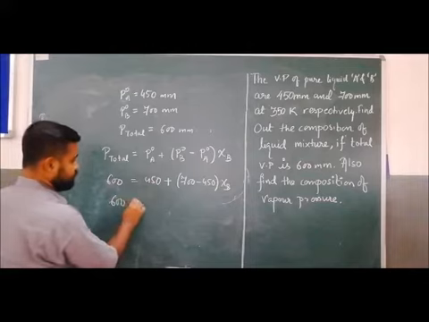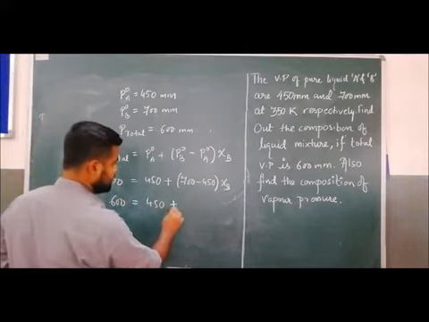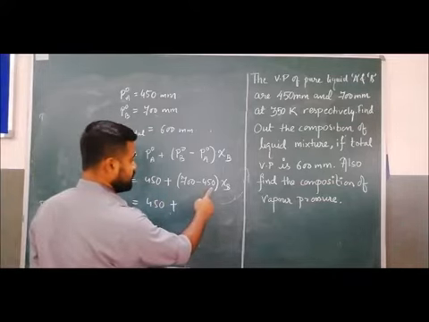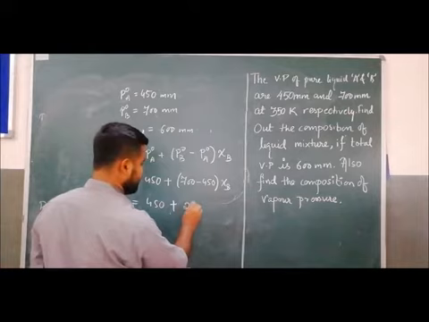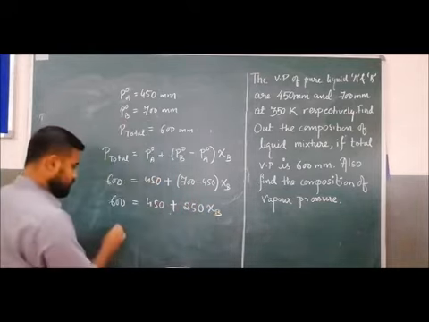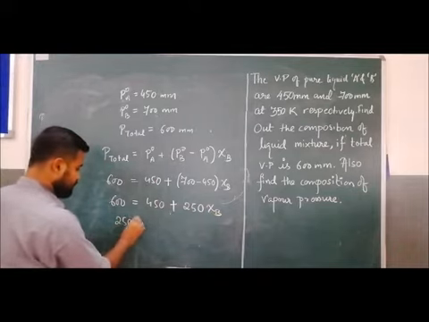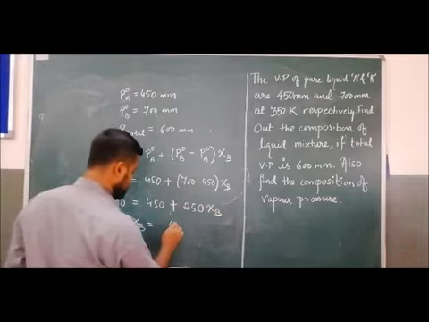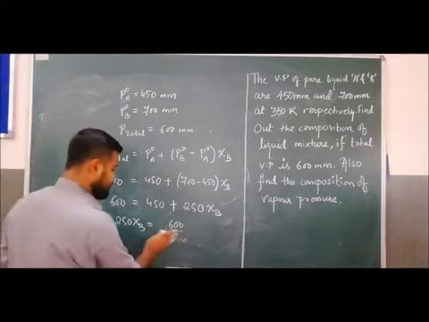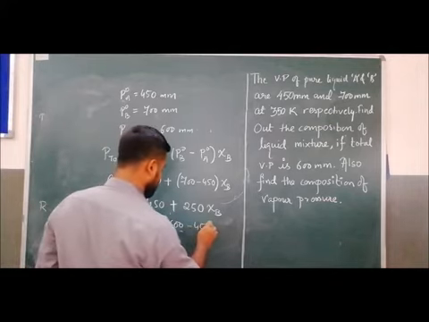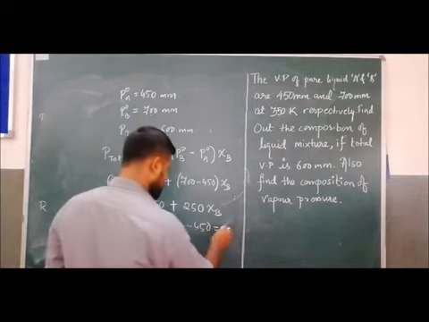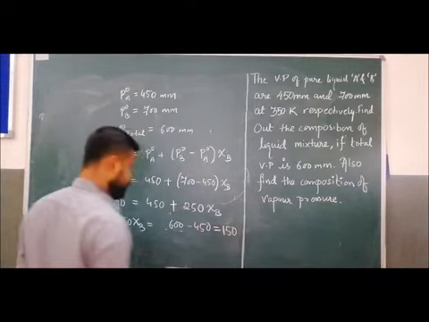So 600 equals 450 plus (700 minus 450), it is 250, 250 xi B. So 250 xi B equals 600 minus 450, which is 150.